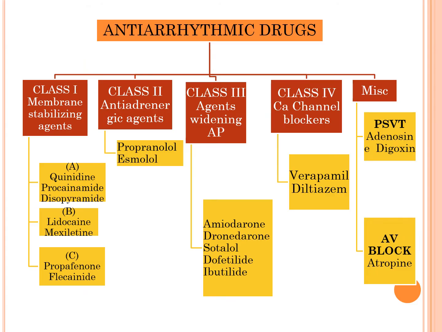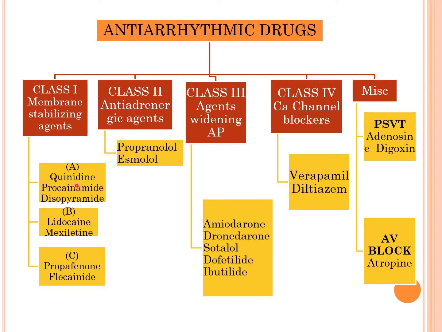Coming to the overall classification of antiarrhythmic drugs. The antiarrhythmic drugs are mainly categorized into 4 classes: Class 1, Class 2, Class 3 and Class 4. There is also a miscellaneous classification. Coming to Class 1, they are sodium channel blockers and are also called membrane stabilizing agents. They are further subcategorized into 3 subclasses: 1A, 1B and 1C.